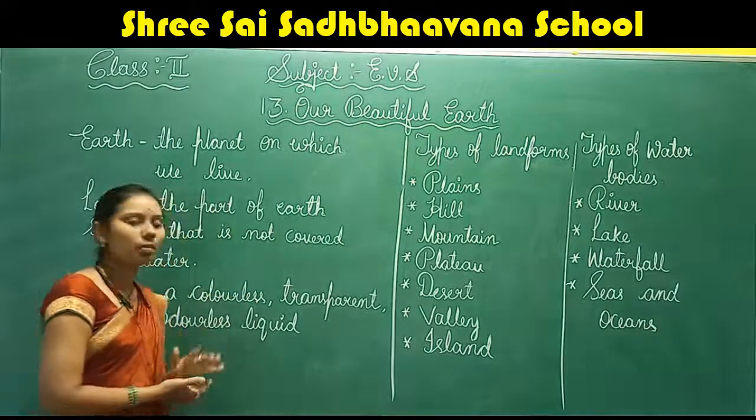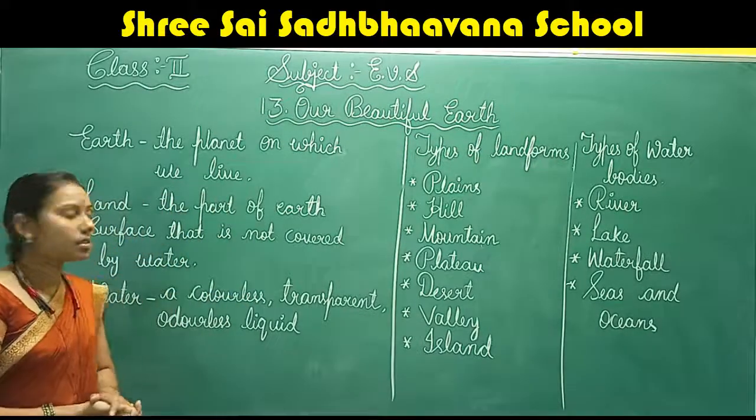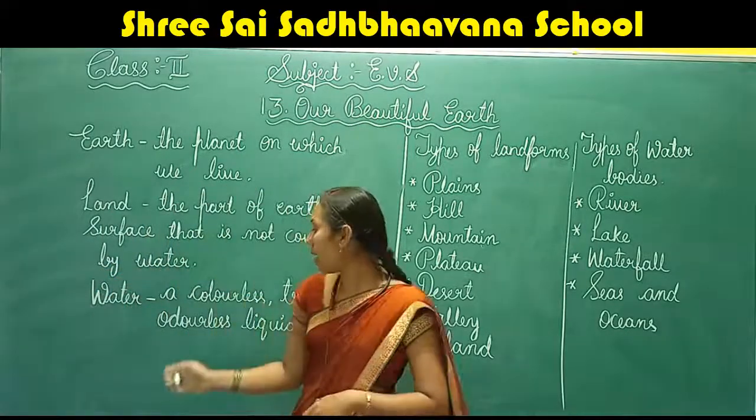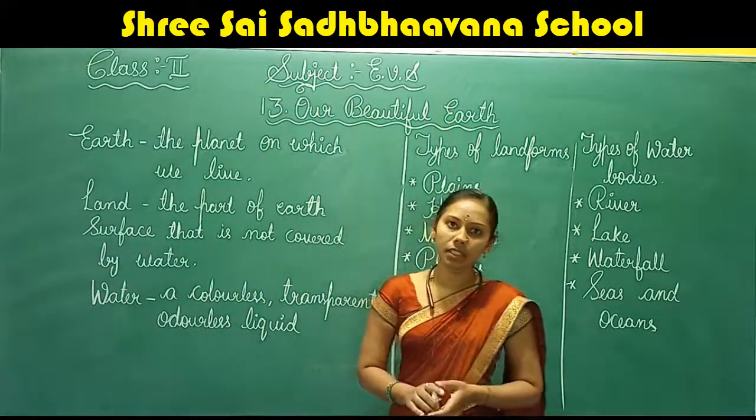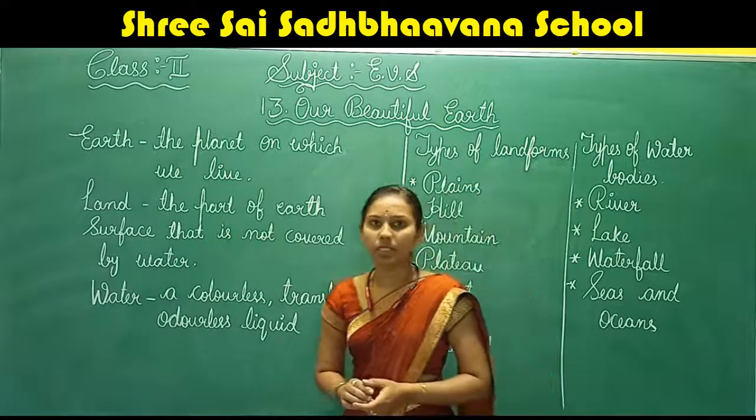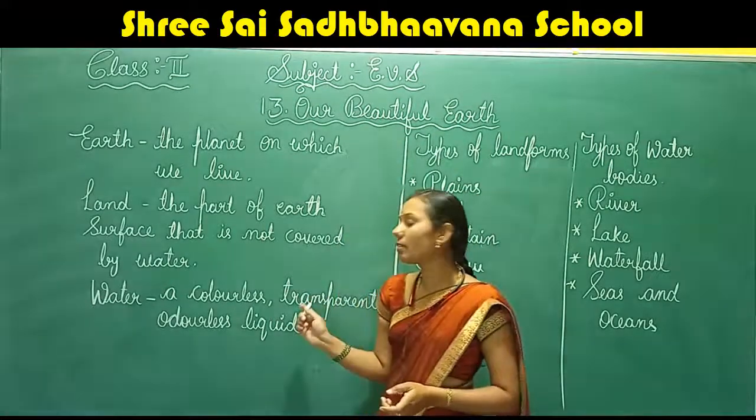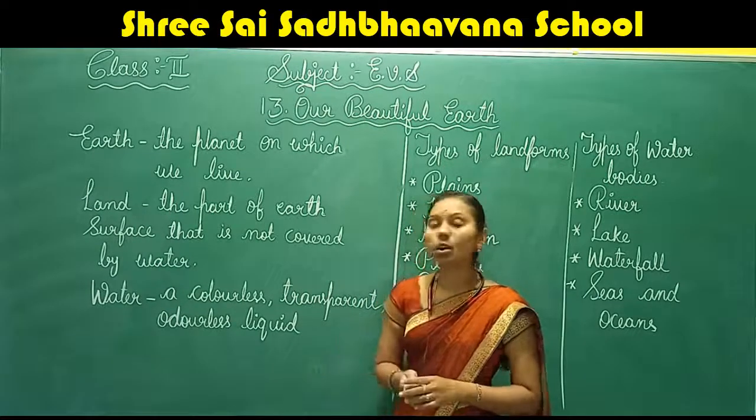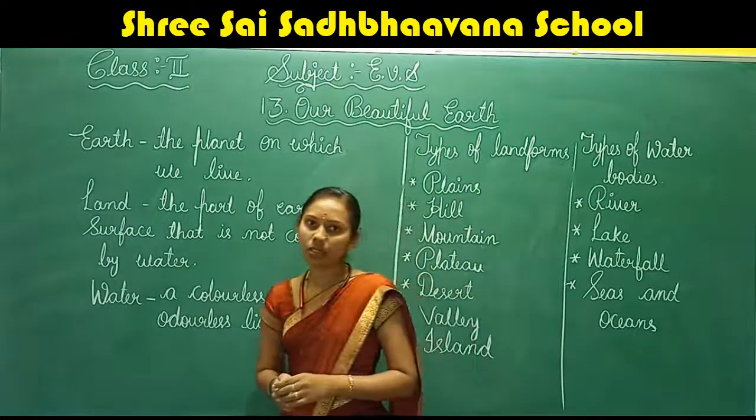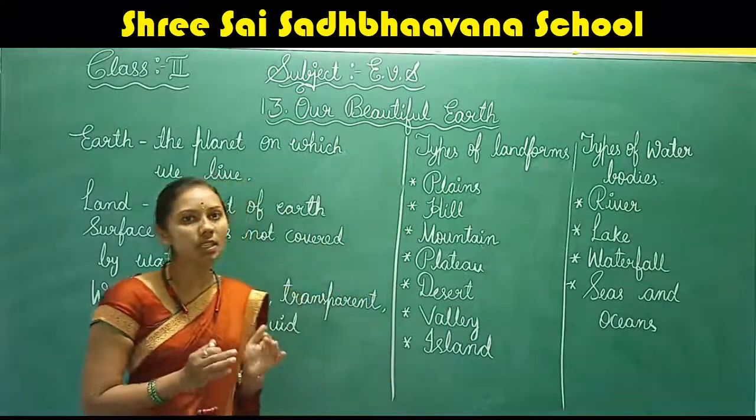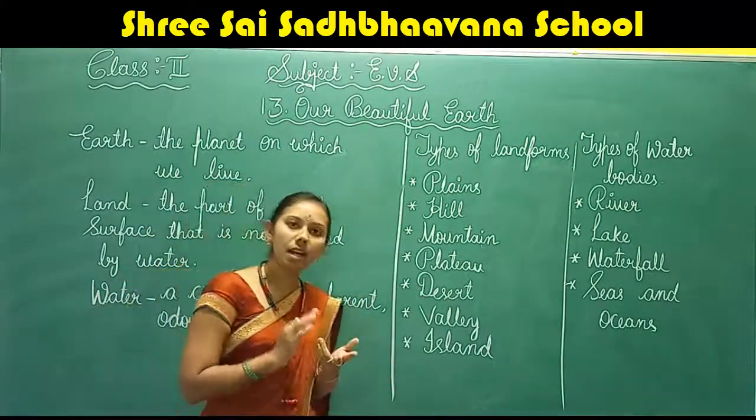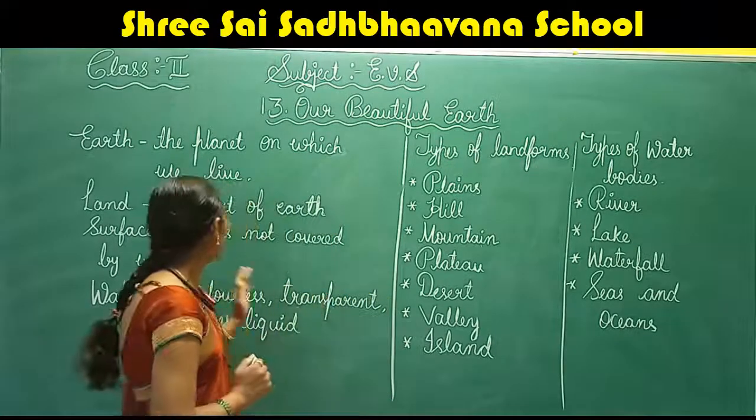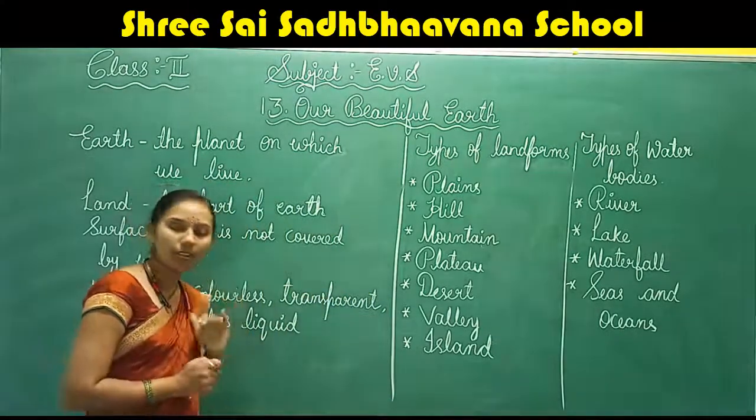Then what do you mean by water? Water is a colorless, transparent, and odorless liquid. As we know, water is a liquid, right children? So what type of liquid is it? It is a colorless, transparent and odorless liquid. So our earth is made up of land as well as water.